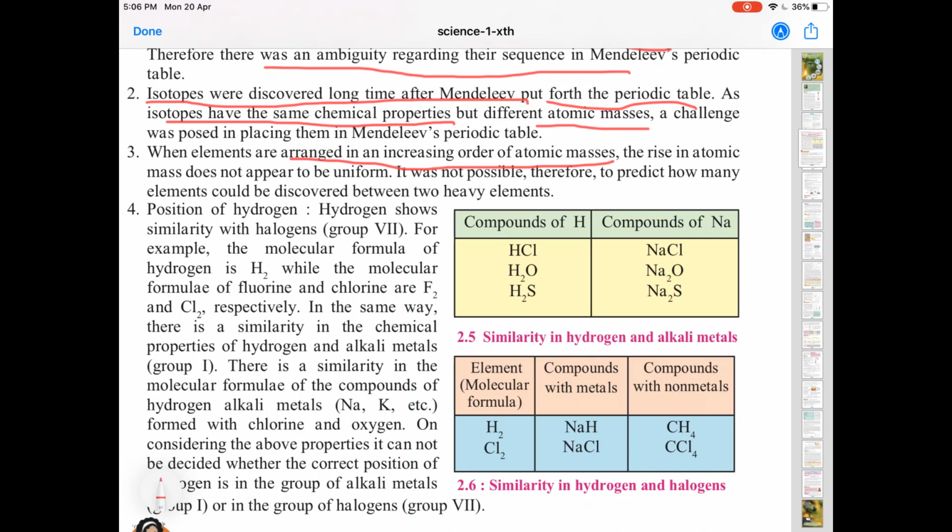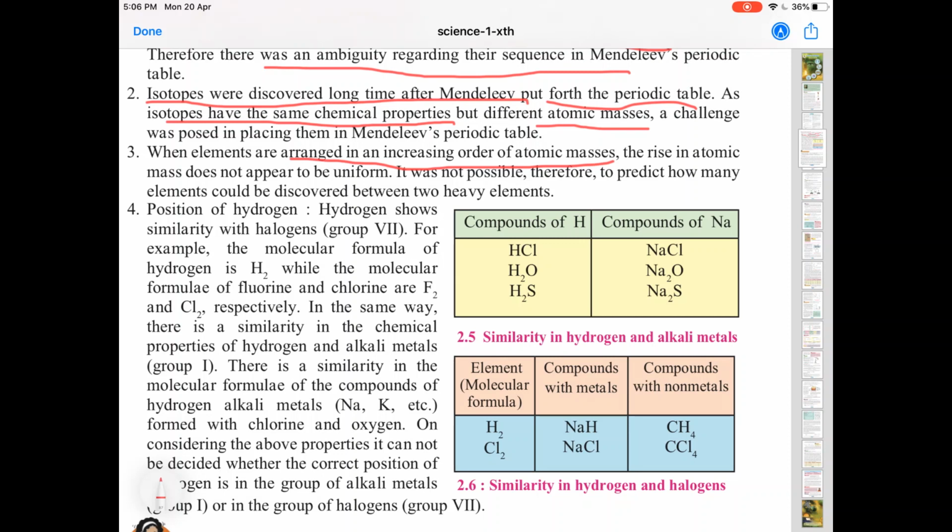But if it is 1, 3, 7, 8, there is no uniformity. In the absence of that uniformity, we could not predict how many elements could be present between two elements.